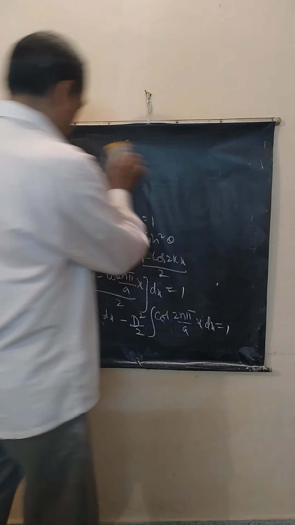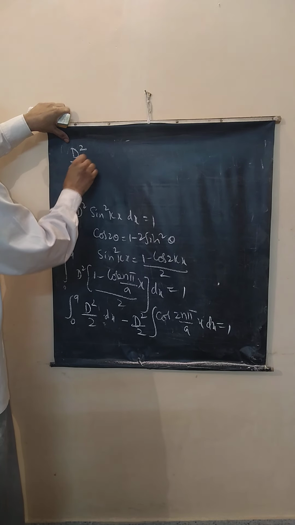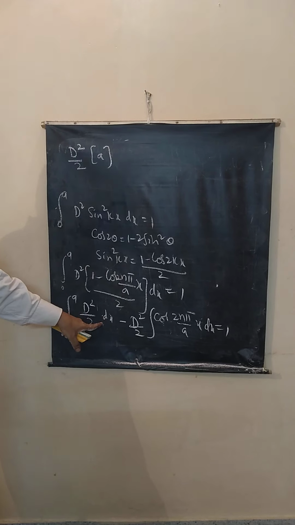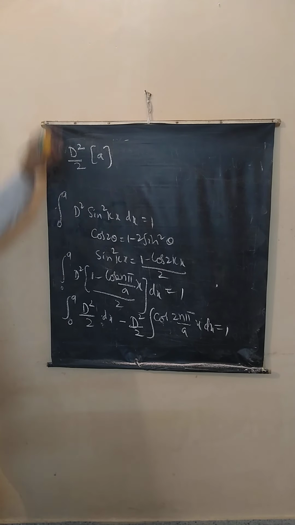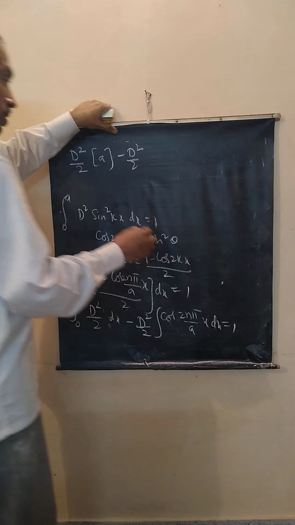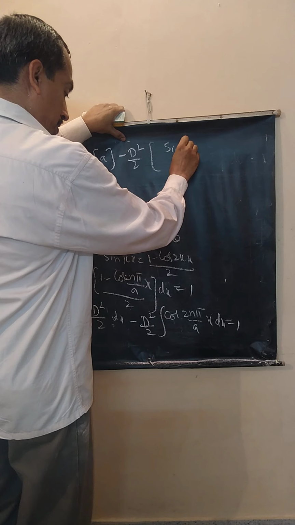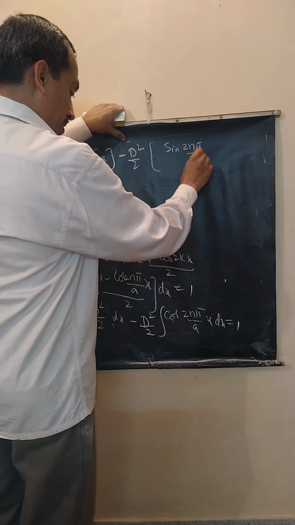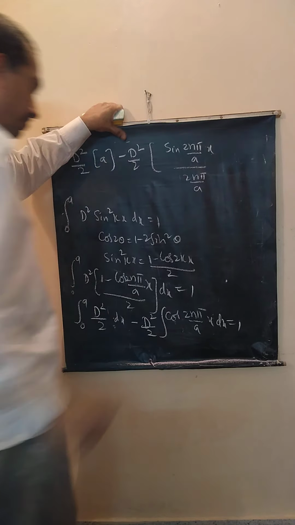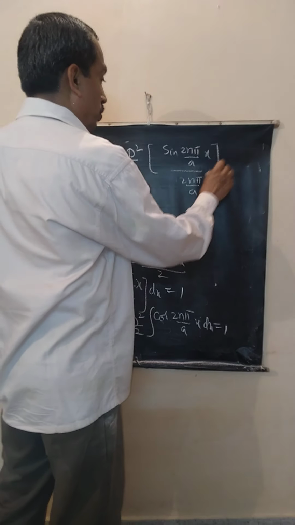So the first term on the left hand side is D square by 2 into a, since integration of 1 into dx is x from 0 to a, minus D square by 2 into the integration of this, which is sin(2n pi by a into x) divided by 2n pi by a, from 0 to a.